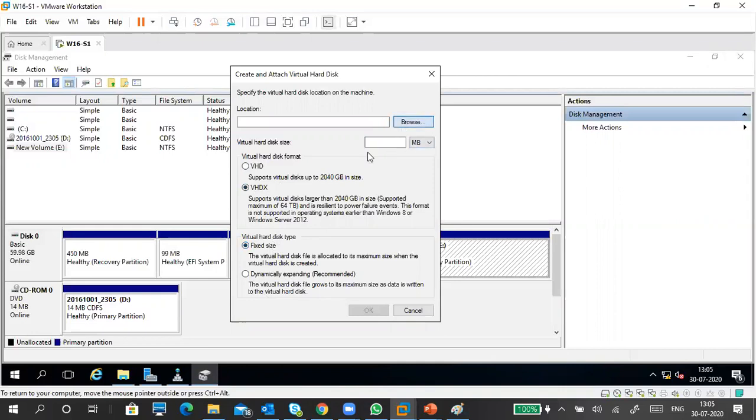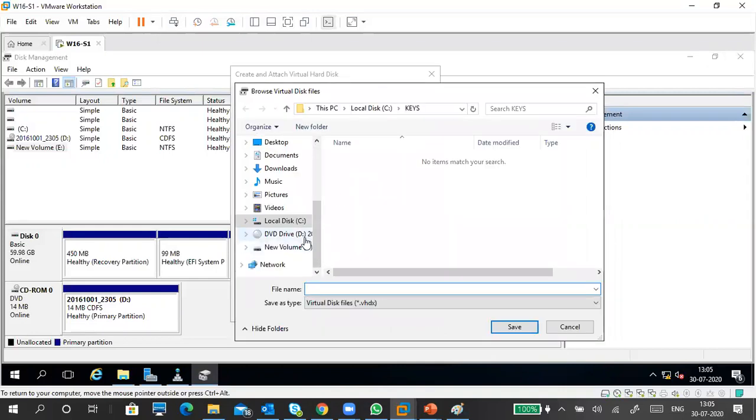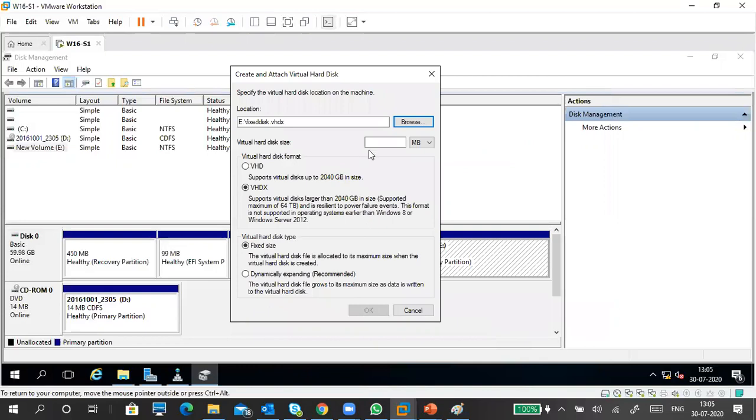First is fixed size, and where you want to create it. I want to create in my E drive. Okay, in my server only I'm doing. So you can do in server or Windows 10 also. Don't do it in your physical machines in general. Okay, so this is a fixed disk, right? Okay, so VHDX format. Save it.